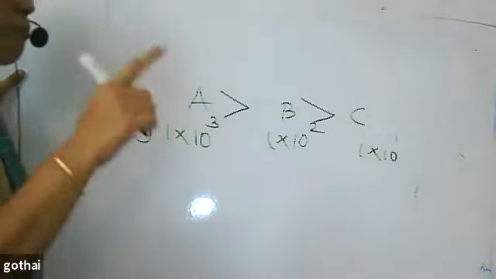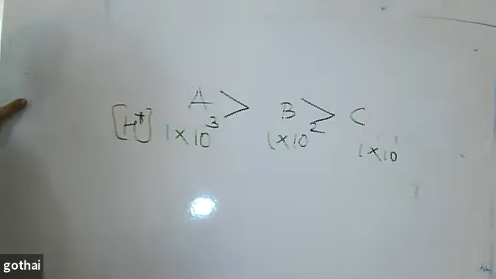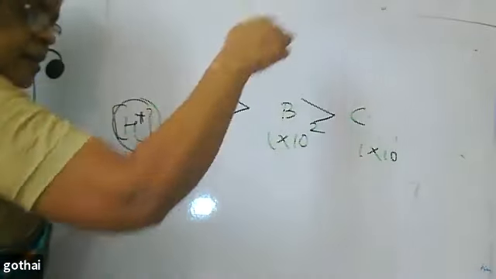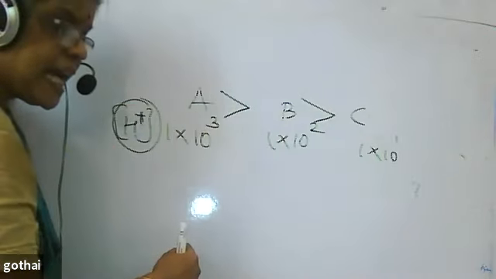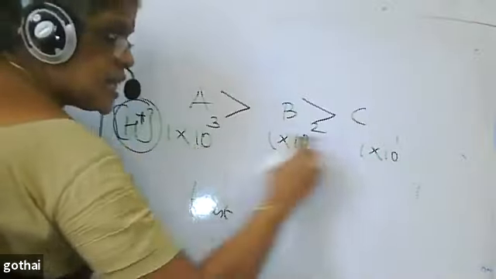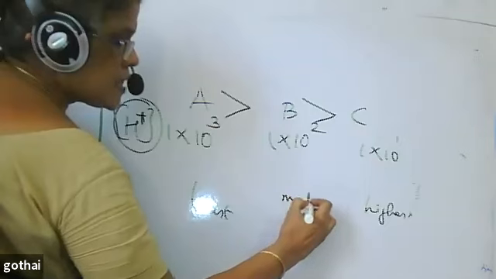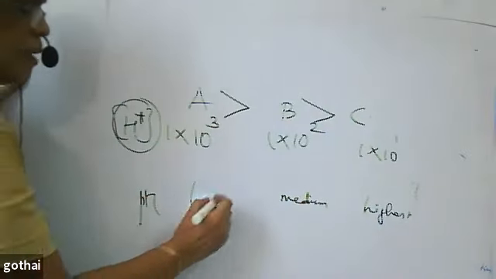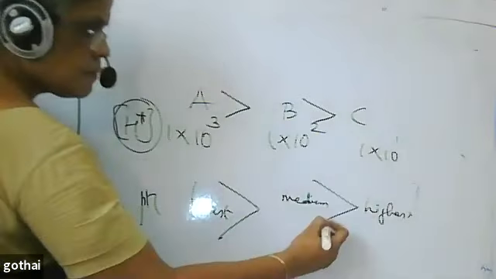In terms of pH value, where H plus concentration is very, very high, the pH will be low. Among these, the pH will be highest for the least acidic, and next is the medium. The least pH will be more acidic.